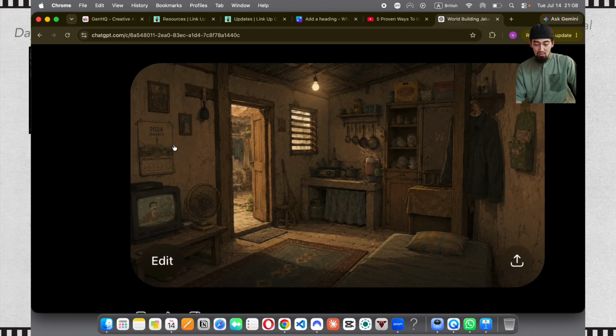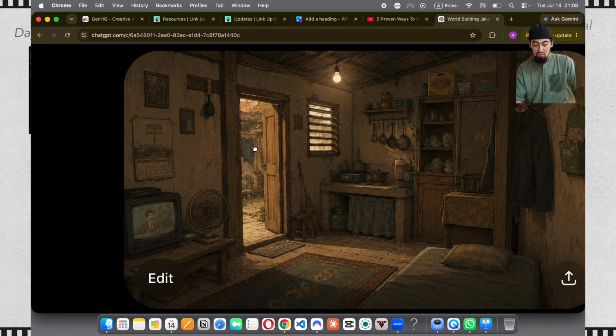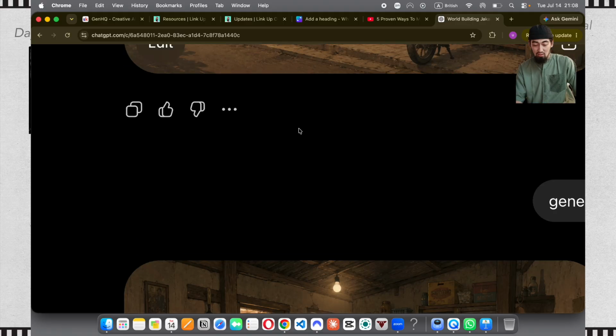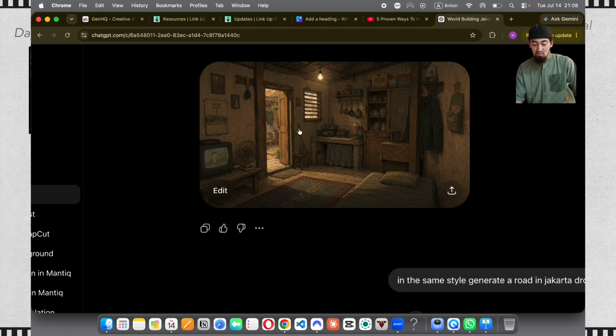Even this, the inside of the home is amazing. And you can see outside the door those clothes hanging. You can check it out. Outside the door, the clothes are hanging. So there's a kind of consistency as well.